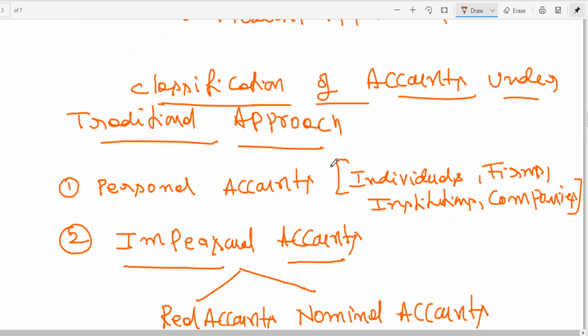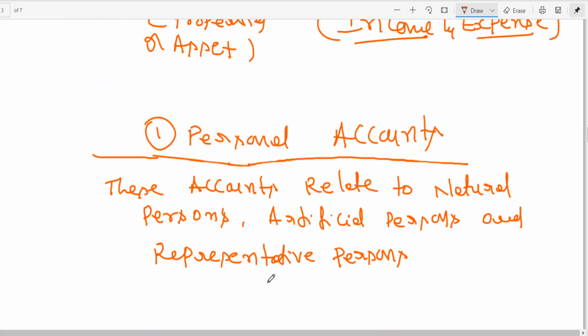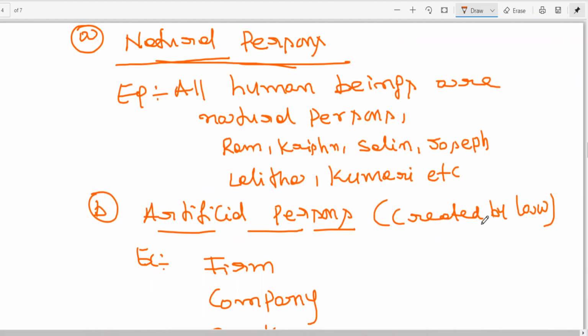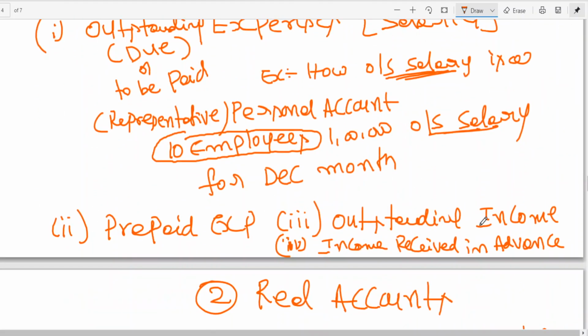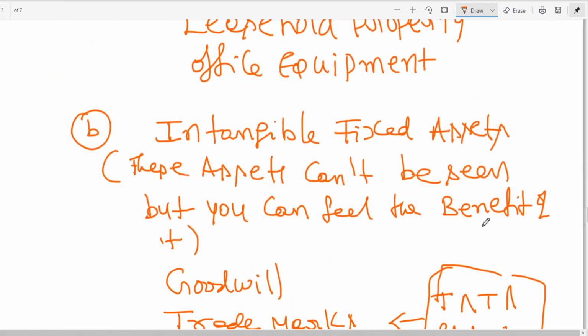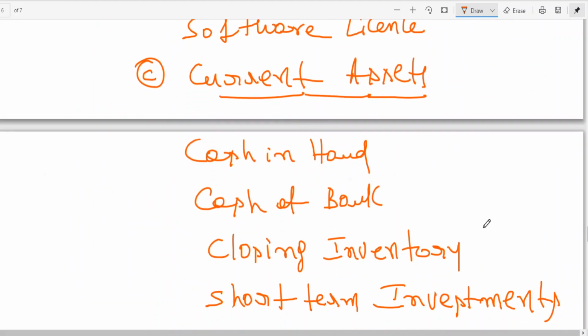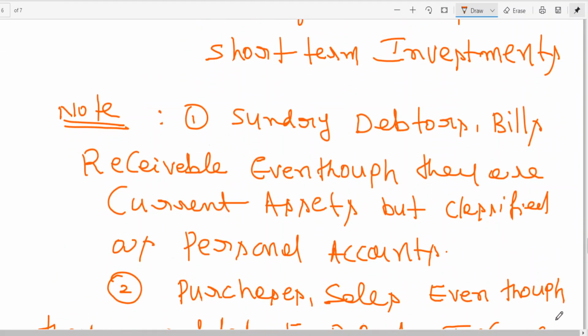First I started today with the classification of the traditional approach. Personal accounts are individuals, firms, institutions, companies. Impersonal accounts are real and nominal. Personal accounts are again classified into natural persons, artificial persons, and representative persons. That example I have given. Then we went for real account. Real accounts can be tangible fixed assets, intangible fixed assets, and third, current assets. What items are to be taken into current assets, etc., I have already explained. Okay, with this I am concluding today's session.